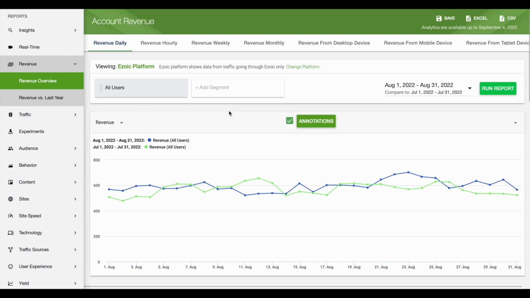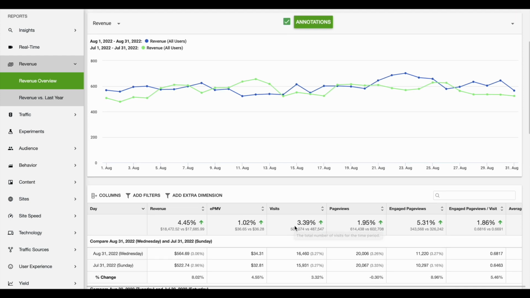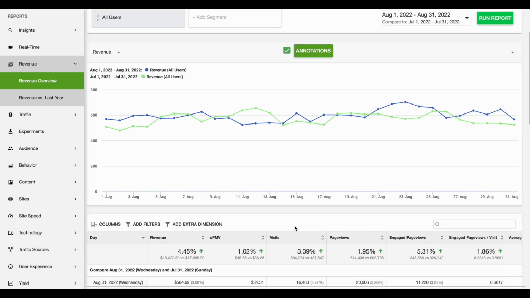If we compare this against the previous month, we can see here that we are up about 4% in revenue. EPMV was up about 1%, which really isn't a lot, maybe 40 cents. And the page views were up 2%. So more traffic, more revenue, higher EPMV. So overall, it is a good result for the month.